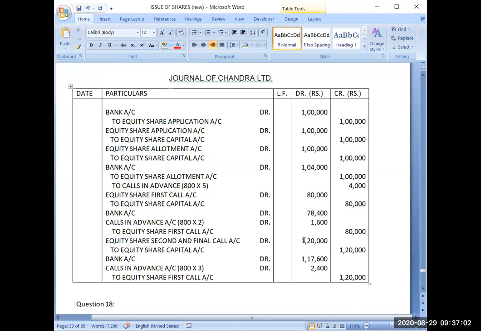One more query is there, sir. If all the amount is given in advance, then which entry? Now suppose all the shareholders paid you first call money in advance. So you will be receiving this 80,000 along with the money of allotment. So this amount will become 1,84,000. And because you have received all this amount in advance, the due entry will be there, but the bank entry will not be there. Only the entry calls in advance account debit to equity share first call account. Then bank, you will not be receiving any amount, so bank will vanish from the journal entry. Your entry will be calls in advance account debit to equity share first call account, 80,000.